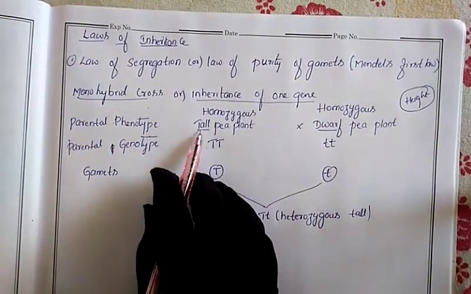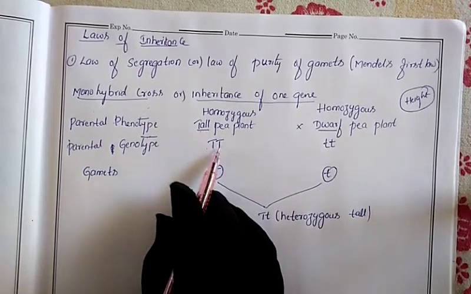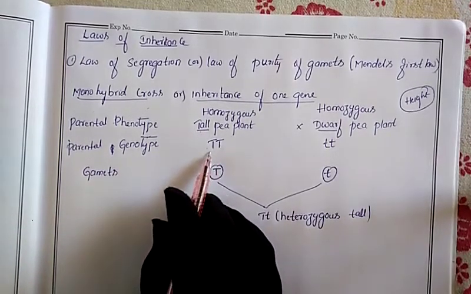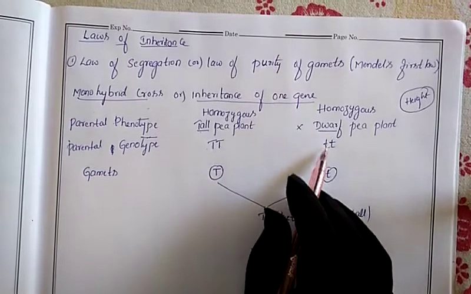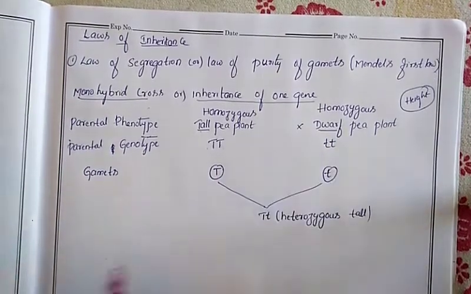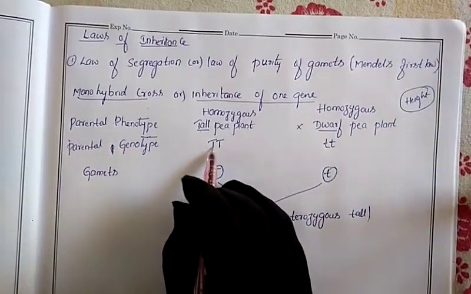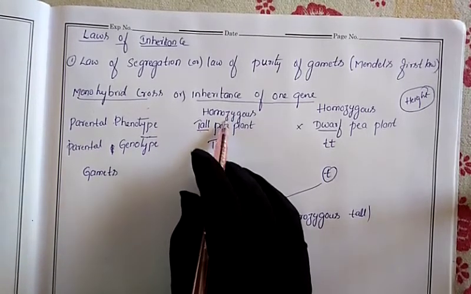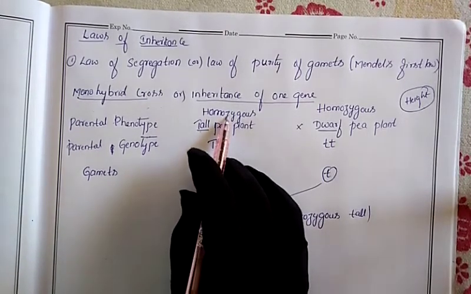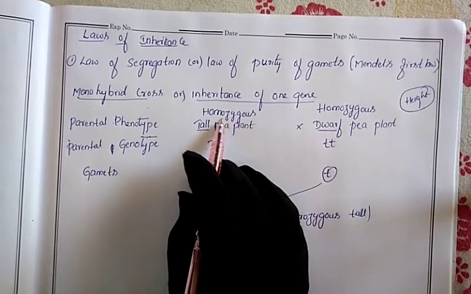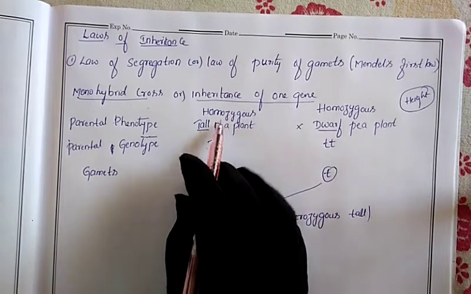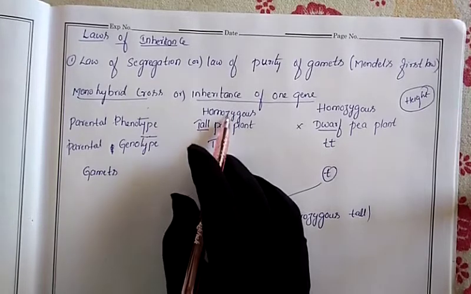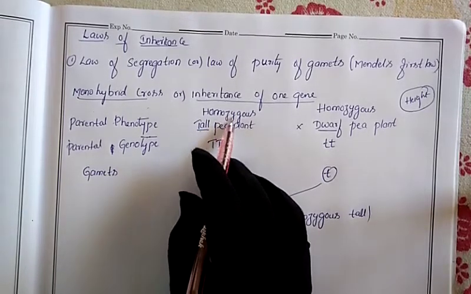So what is the genotype for tall? Tall means genotype is TT. And dwarf means small t, it has been written tt. Now for this genotype, capital T both are present. Both are same, so that's why we have written it as homozygous. You have already studied this. What is the meaning of homozygous condition and heterozygous condition?